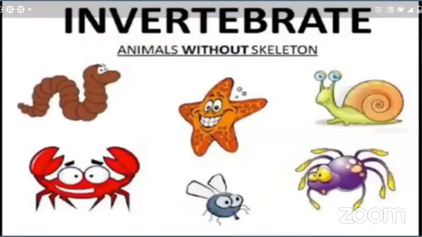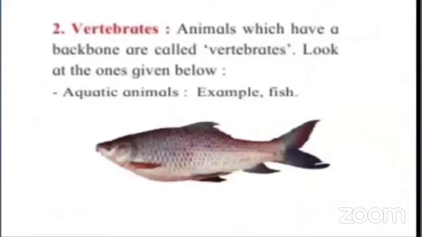Now these are some other invertebrates. They do not have any skeleton, any bones, any backbone. So these are called invertebrates. Some worms are there, crabs are there, starfish, snails. So these are animals without a skeleton, invertebrates. So what are vertebrates?